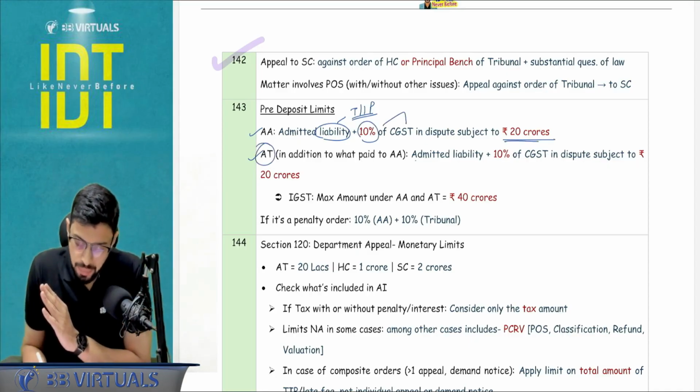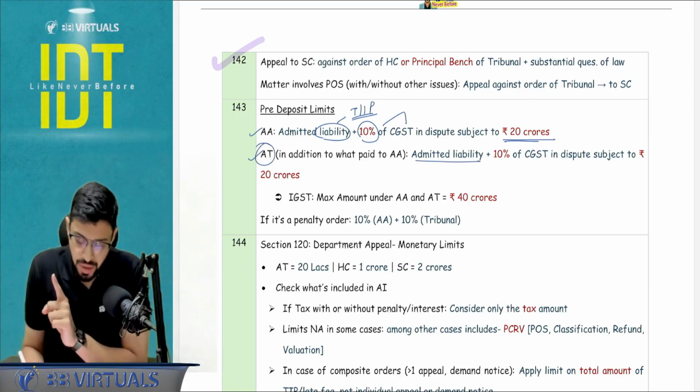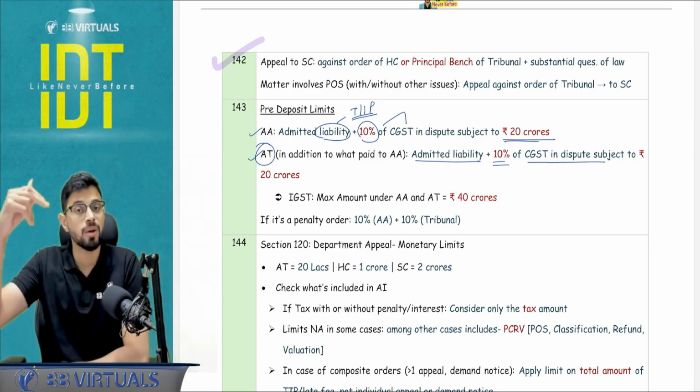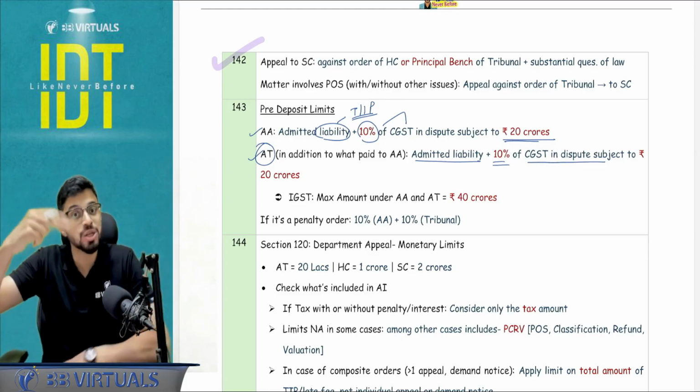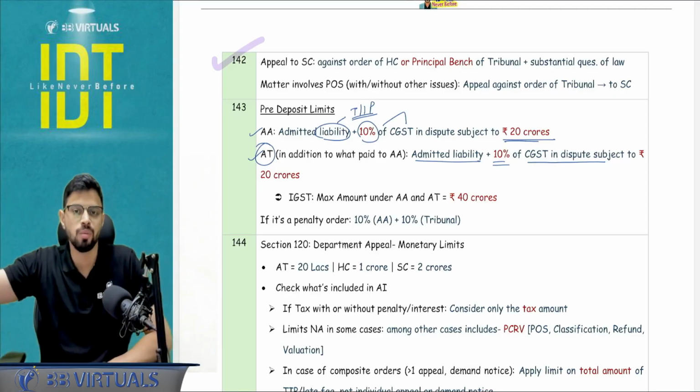For the appellate tribunal, admitted liability, again you have to ensure it is paid. In addition, 10% of the CGST in dispute. So in addition means 10% you have paid to the appellate authority. For the tribunal, an additional 10% you have to pay, subject to another 20 CR. And again under IGST that would be 40 CR.